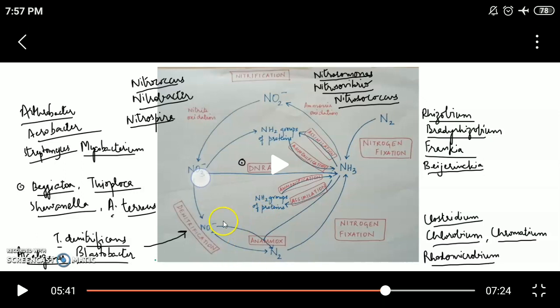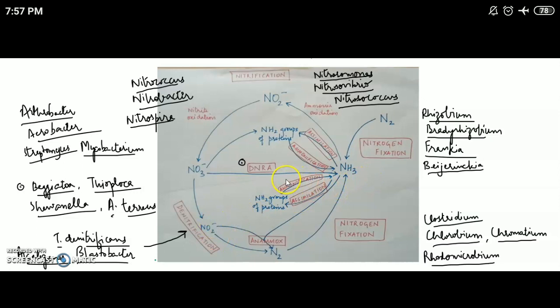Both are examples of dissimilatory nitrate reduction. The next process that we have is ammonification. Ammonification is a process that can be carried out both aerobically as well as anaerobically. I am marking it over here. So ammonification is, in other words, mineralization. Like I told you, mineralization is where organic form is being converted into inorganic form.